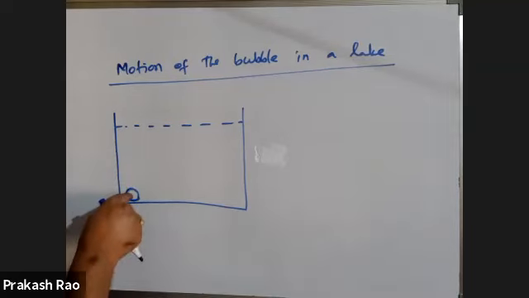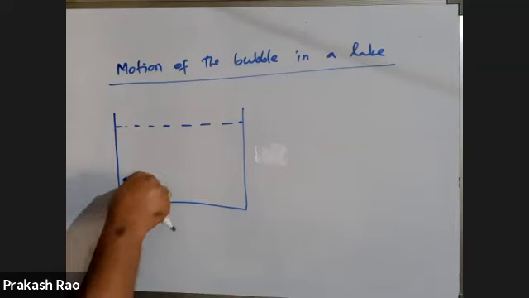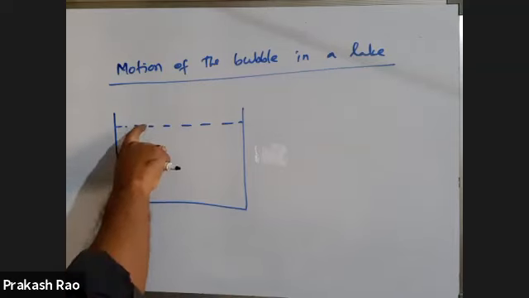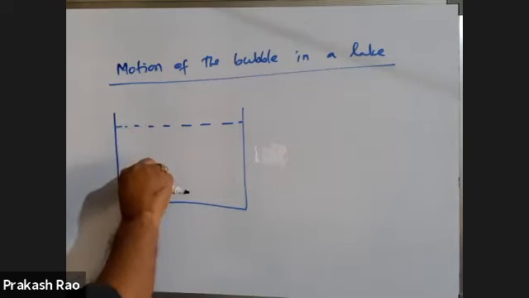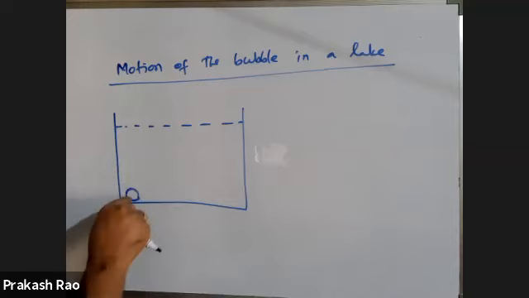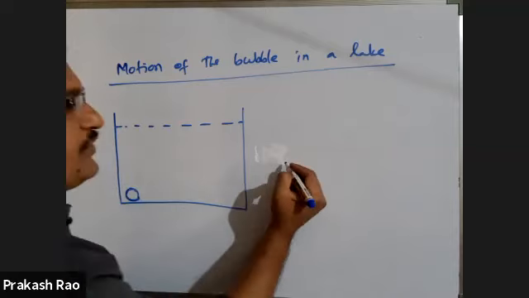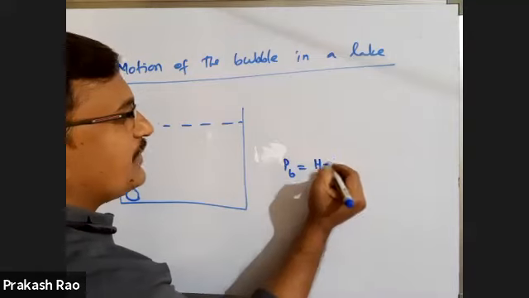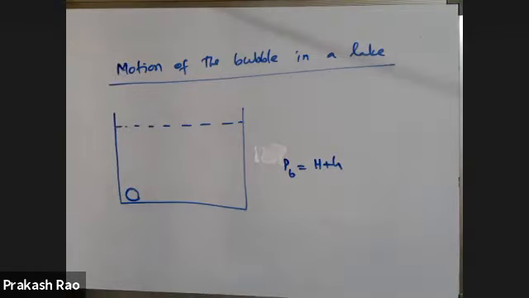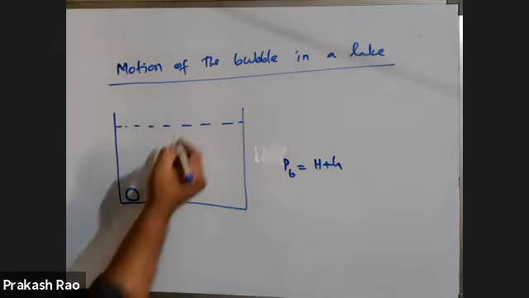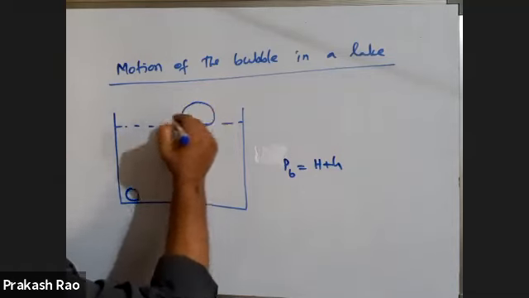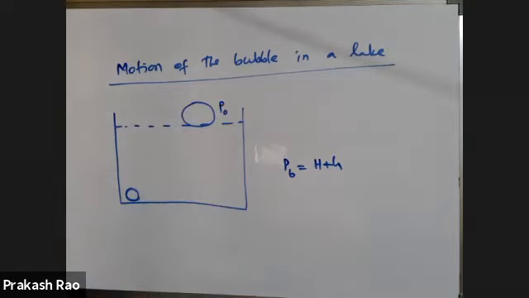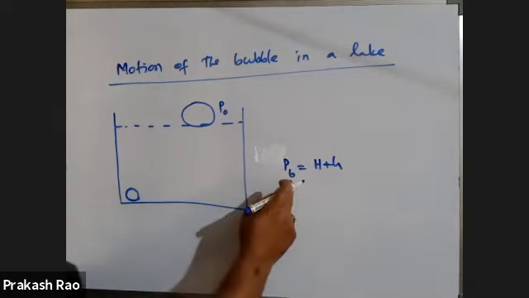Here pressure is maximum. When it moves up here, only this much height of the water column remains. Water column height is decreased, therefore here pressure is less. What is the pressure at the bottom? Pressure at the bottom is equal to H plus h. What is the pressure at the top? Pressure at the top is only atmospheric pressure, you don't get anything other than that. Understood? Pressure at bottom, B stands for bottom.